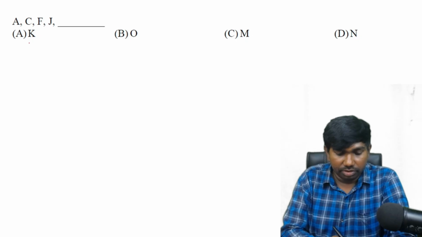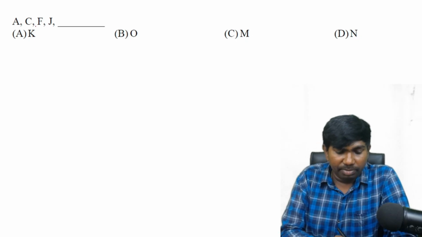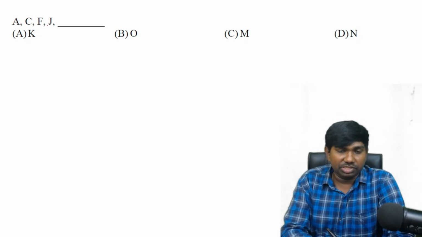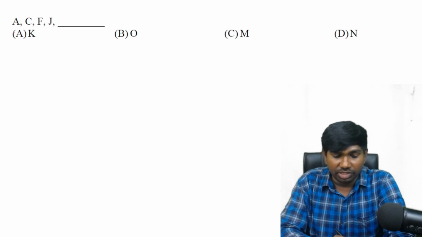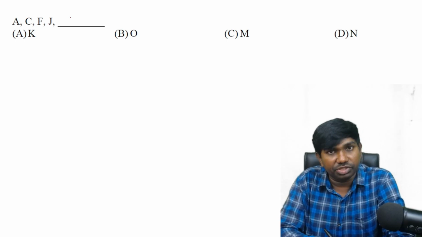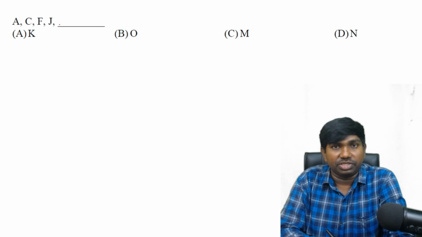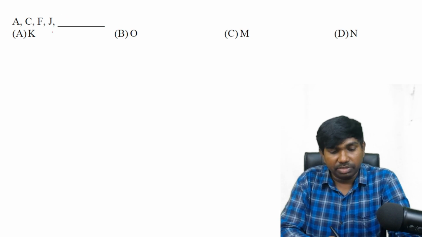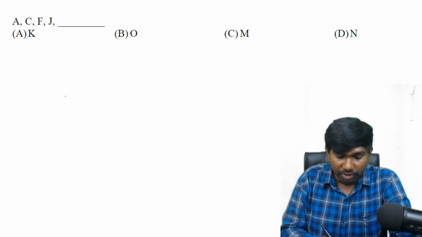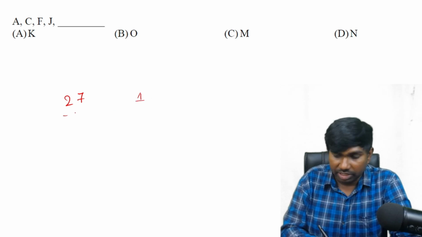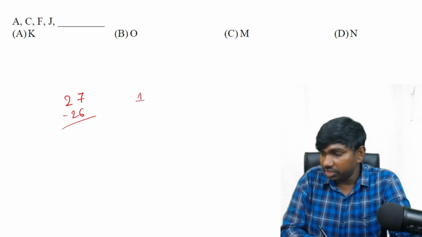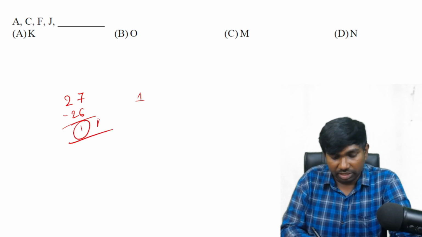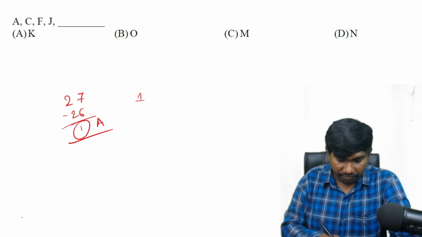Okay, next question. Next is letter series. They may look like letter series questions, but still we will deal with their positions only. Once you replace the letters with their positions, it is nothing but a number series question again. But here there is one facility: numbers may not be unlimited. If we consider the letters, it is in a cyclic mode. Whenever we see 27, we can consider simply it is like the first only, because 26 letters is a cycle. If we do minus 26, it will be 1 only. 1 is nothing but A only. So the first letter is the same as the 27th letter.